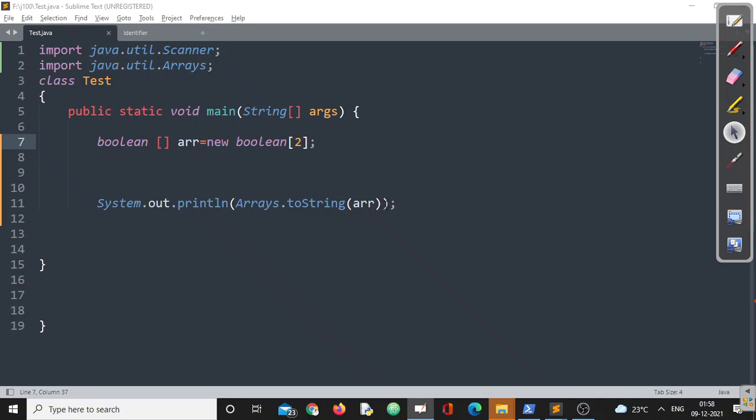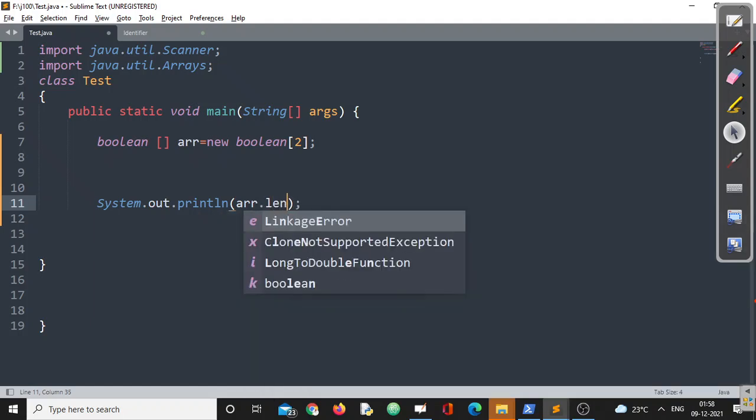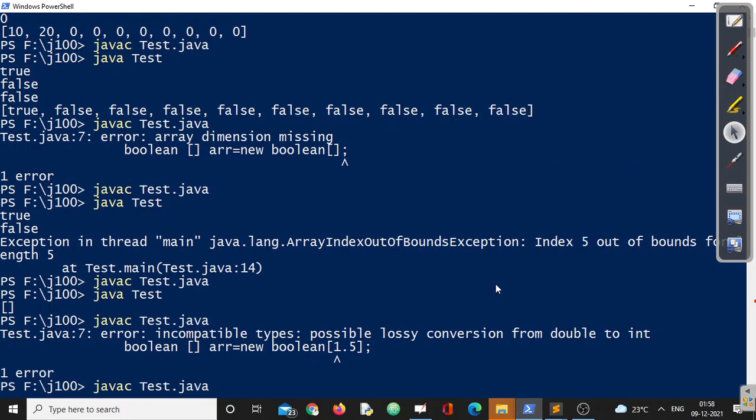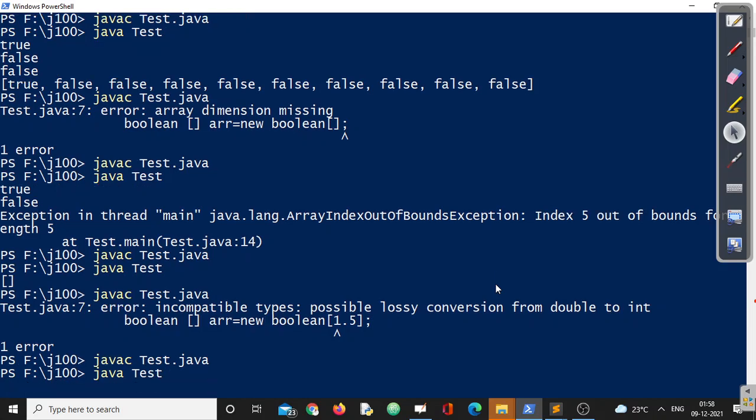Now, in case you want to find out the length of the array, you can also use that length variable to find out the length of the array. If you want to cross check, you can also check that one. This is the way you are able to find the length of the array.